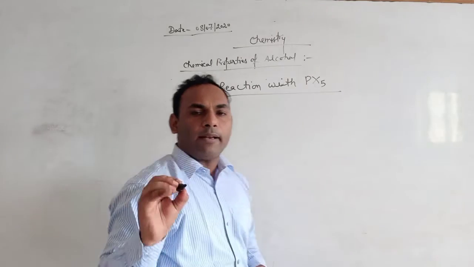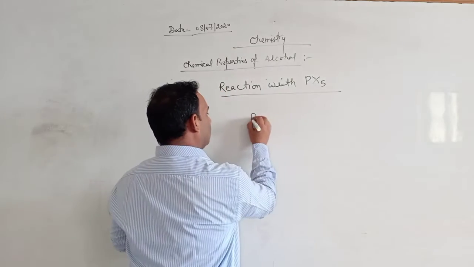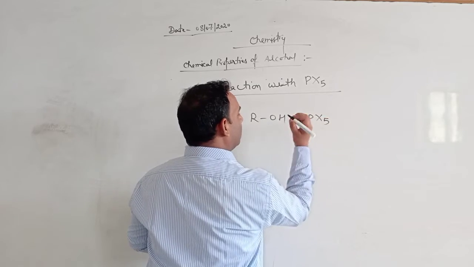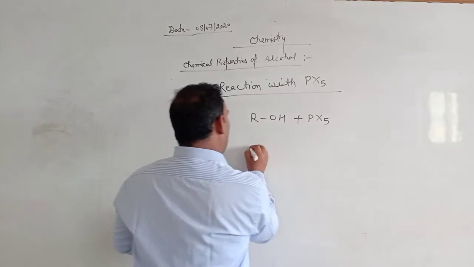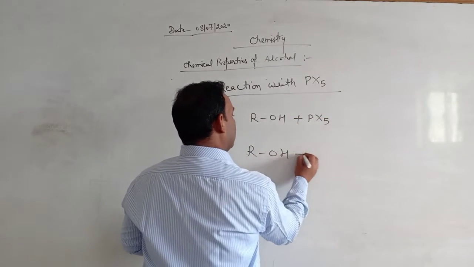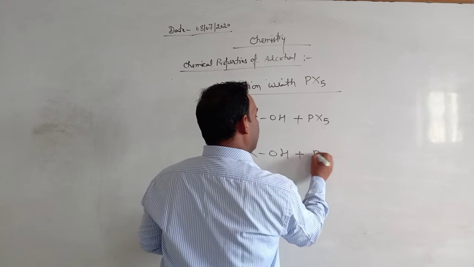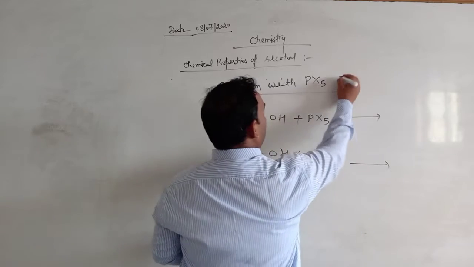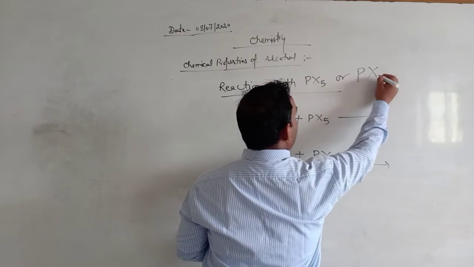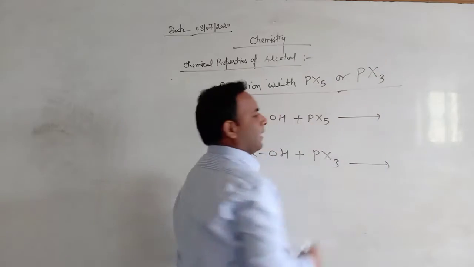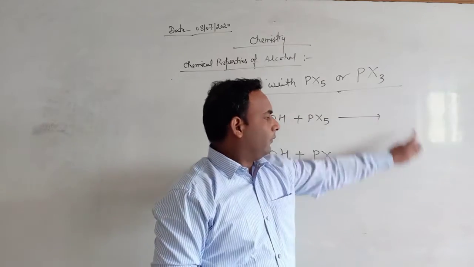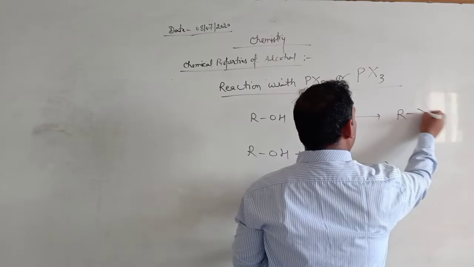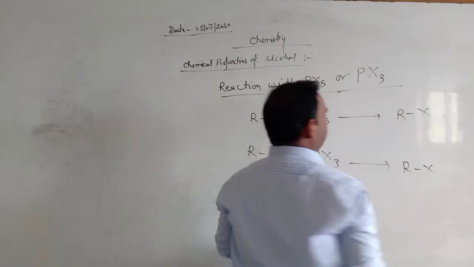When any alcohol reacts with PX5 or PX3, phosphorus pentahalide or phosphorus trihalide, then we get alkyl halides, RX.